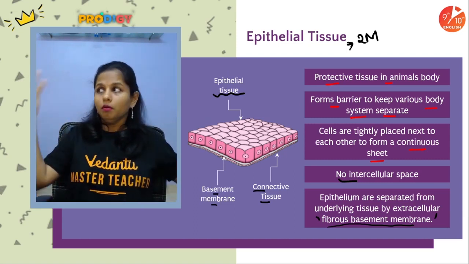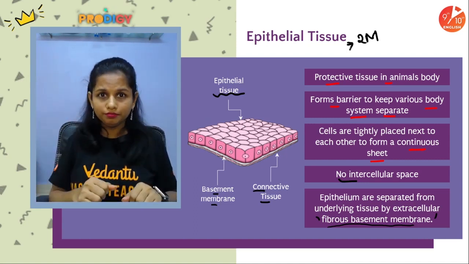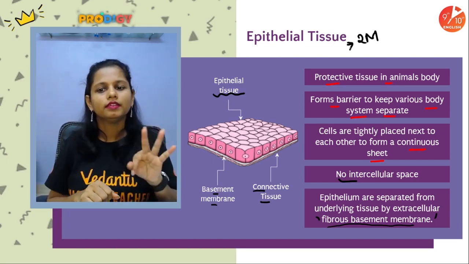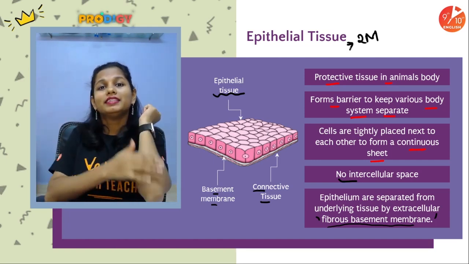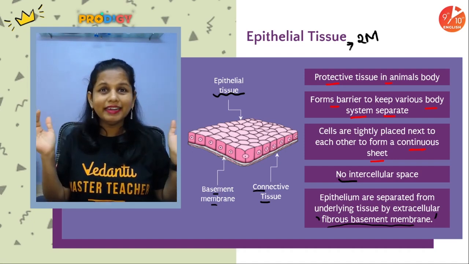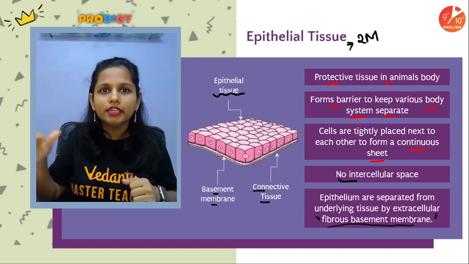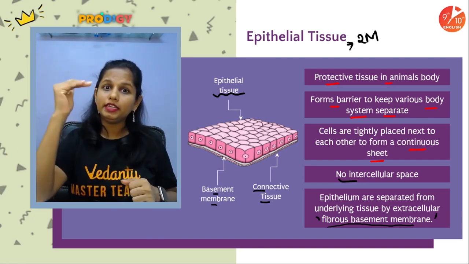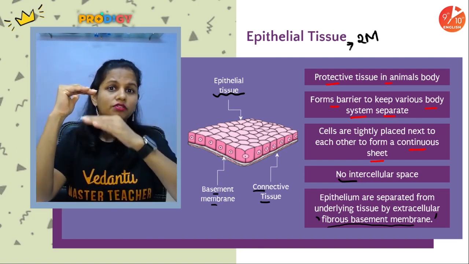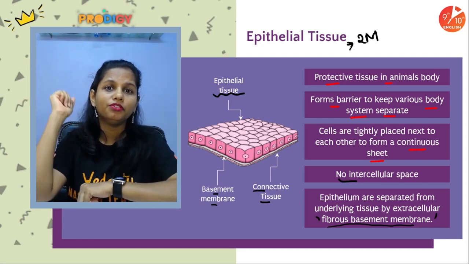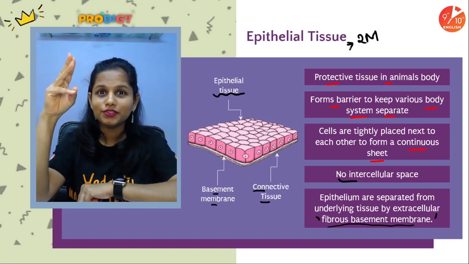It prevents pathogens from entering inside our body. Next, the cells are tightly packed without any intercellular spaces, and thus they form a continuous sheet. Epithelial tissue is separated from the underlying tissue with the help of a fibrous basement membrane.